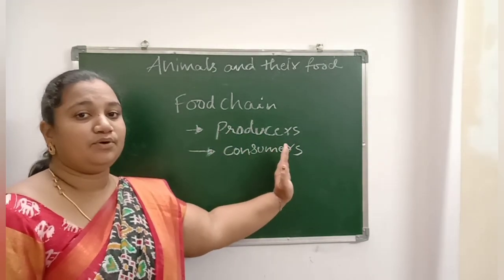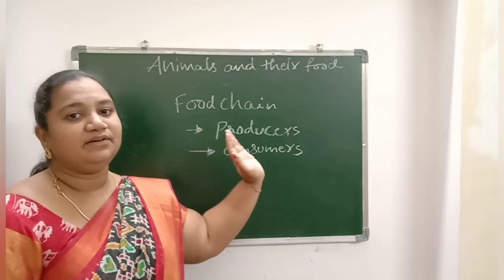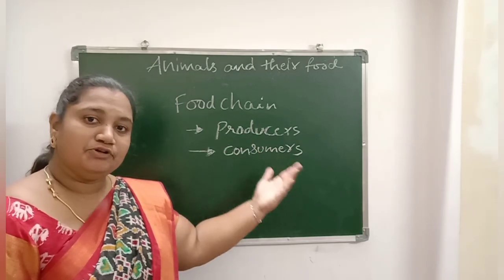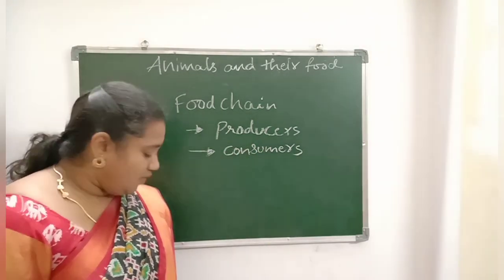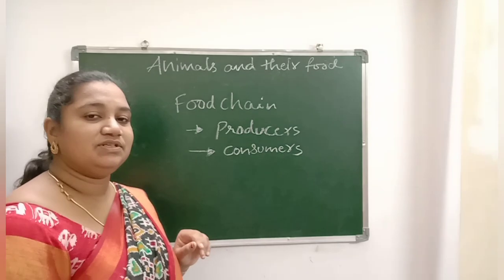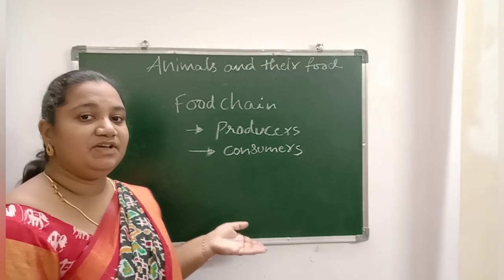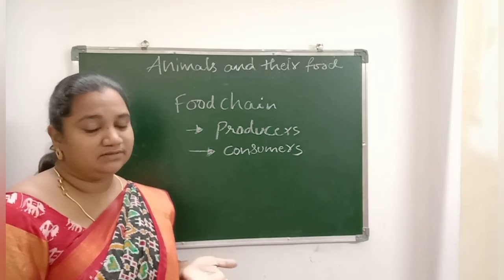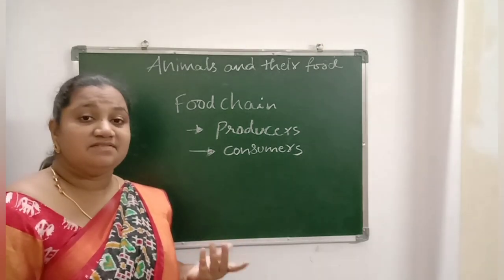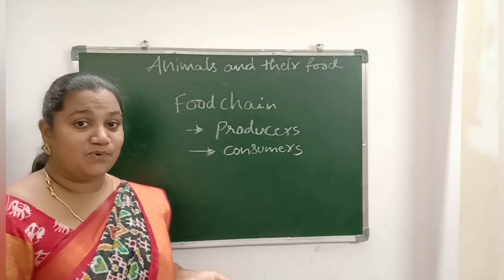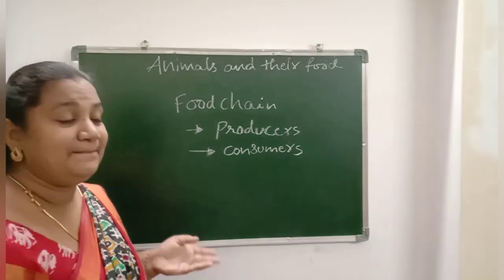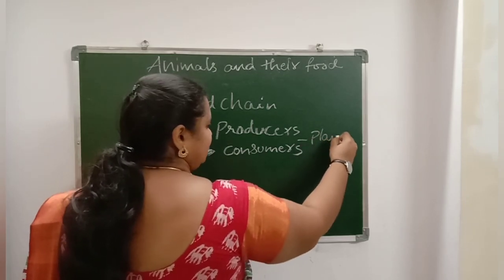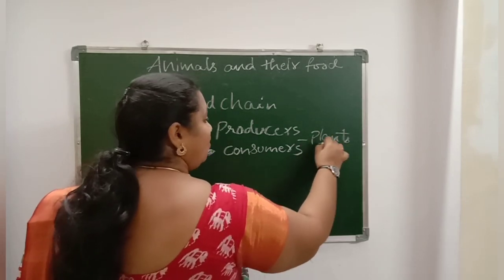Producers make their own food. They prepare their own food. Producers, the name itself, they produce food. What will be the example for producers, children? See, which living organism is producing its own food? Are we producing our own food, children? No. So then which living organism is producing its own food? They are nothing but plants. Plants prepare their own food.